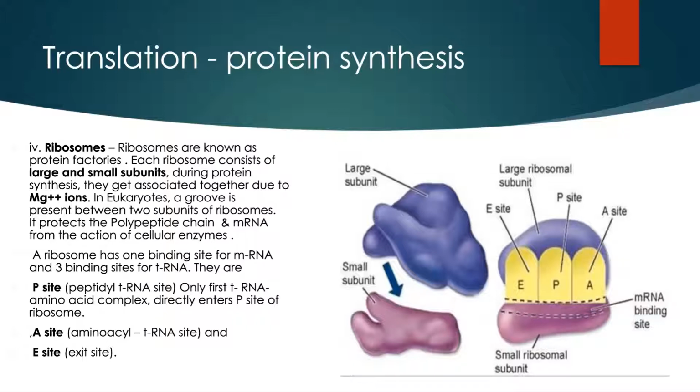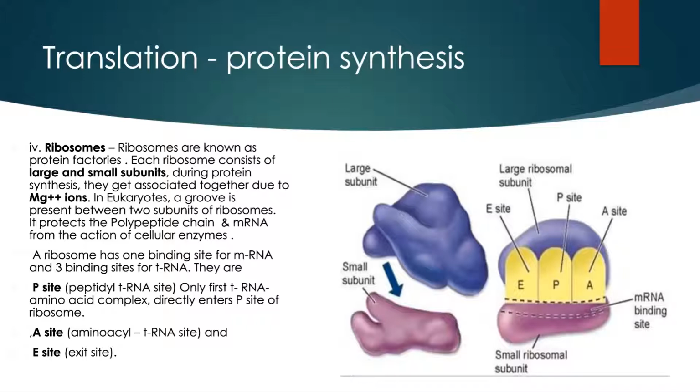And the ribosome has three binding sites for transfer RNA, and these three binding sites are P site, A site and E site. First we see P site. P site is present in the center, and this P site is also called the peptidyl transfer RNA site.